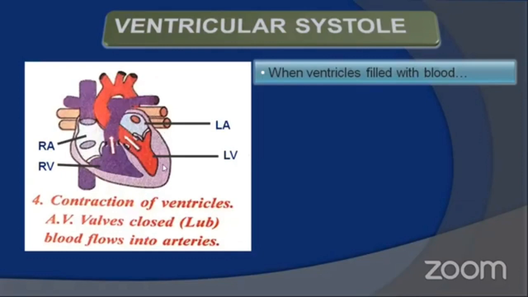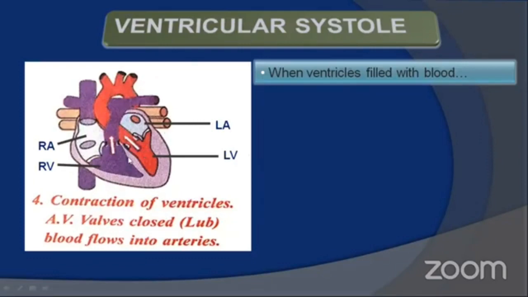When Purkinje fibers receive the action potential, they immediately activate the muscles of the ventricular wall to undergo contraction. So there are two reasons for contraction of the ventricles. One is that pressure in the ventricle is gradually increasing due to filling up of the blood.